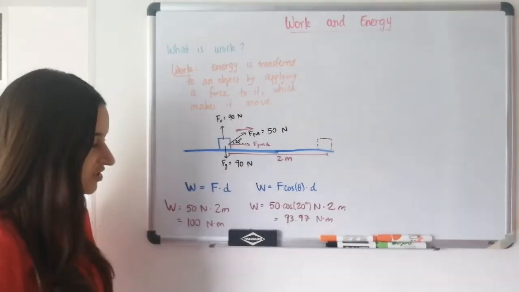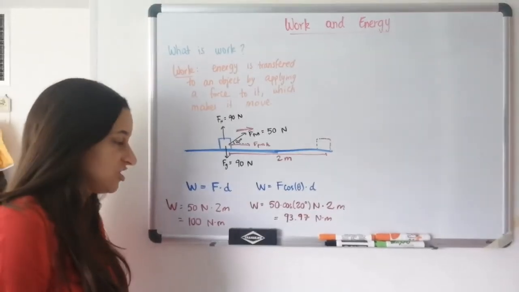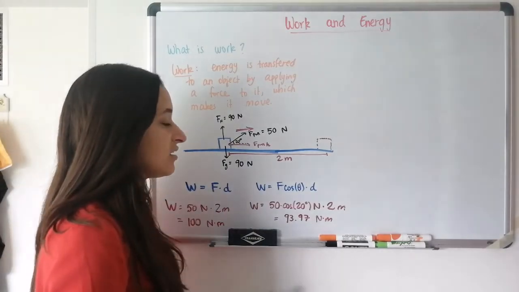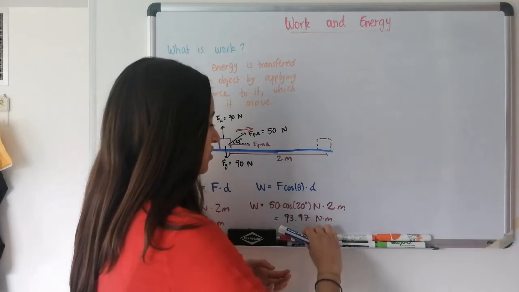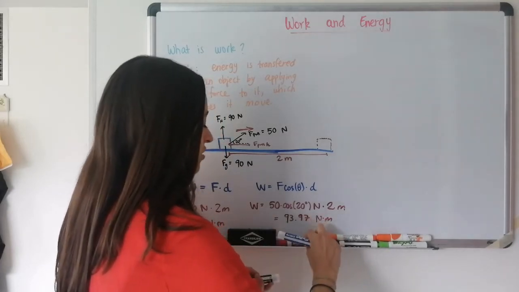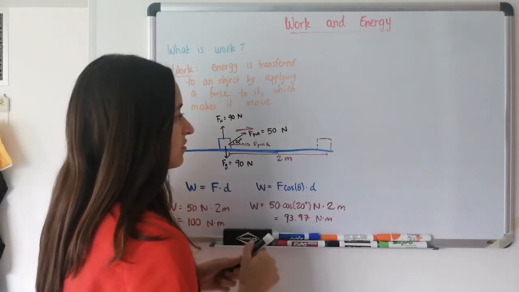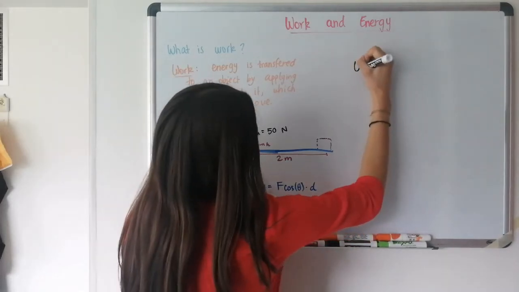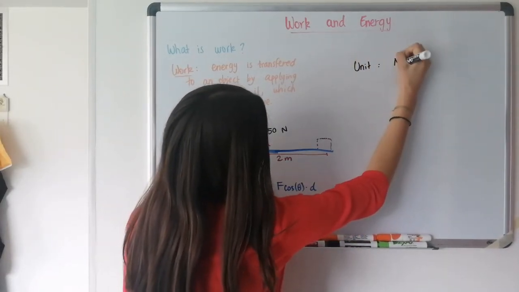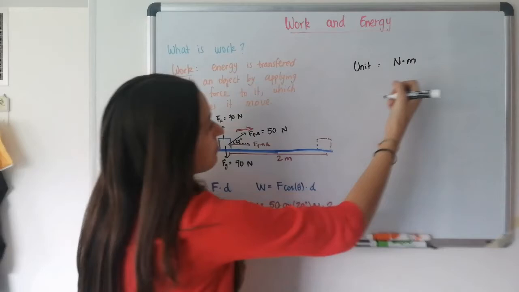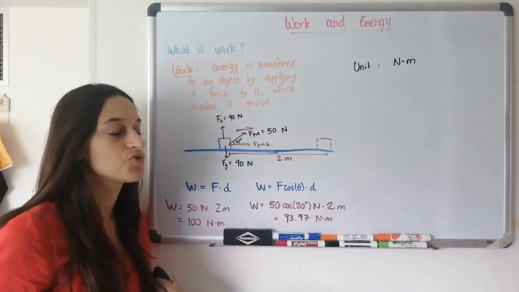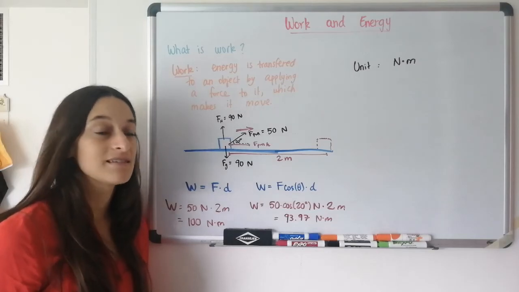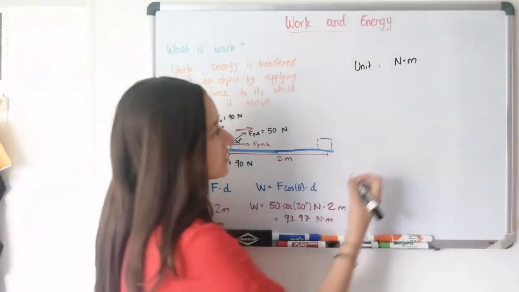We saw in these 2 examples that when we do the multiplication, we get a unit of newtons times meters, because we're multiplying newtons and meters. So our unit is basically newtons times meters. But because we're talking about work and energy, and this is used so much in physics, physicists invented a new name for this unit.